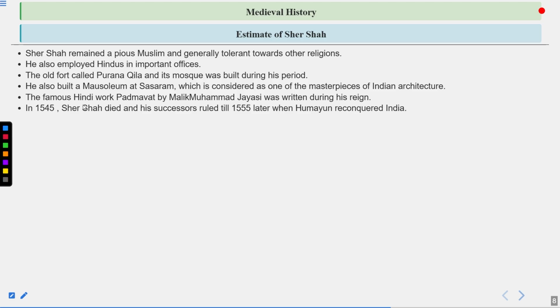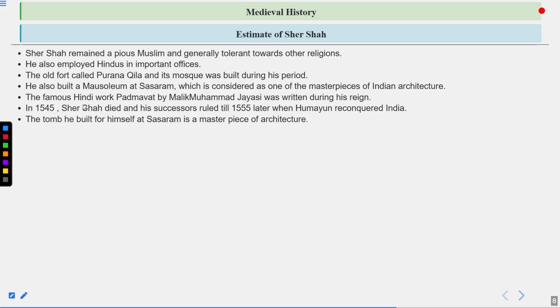And that is why his period of ruling the court was for a very short time, 5 years only. But you can take a look at how much work he had done in those 5 years. After that, his successors remained till 1555, and finally Humayun came back along with Bairam Khan from the Safavid Empire, and they attacked first Machiwara, then Sirhind, and finally conquered their territory back in 1555.